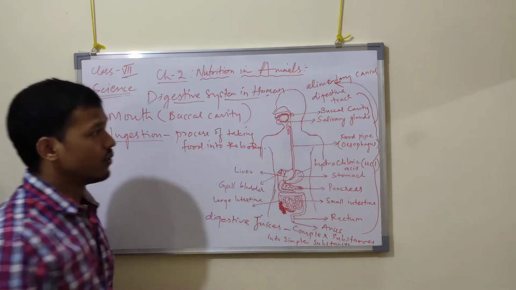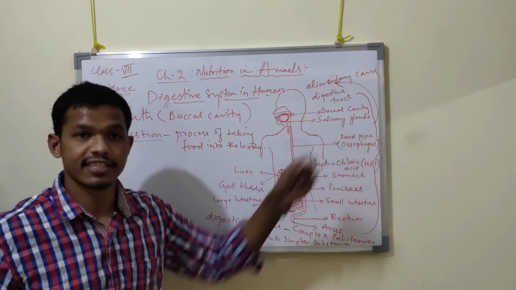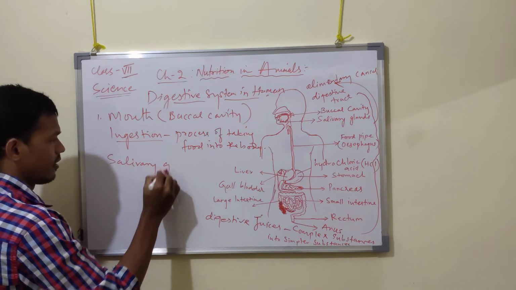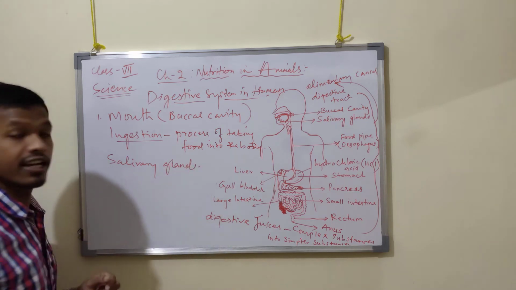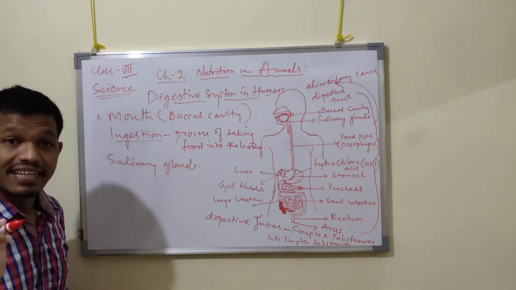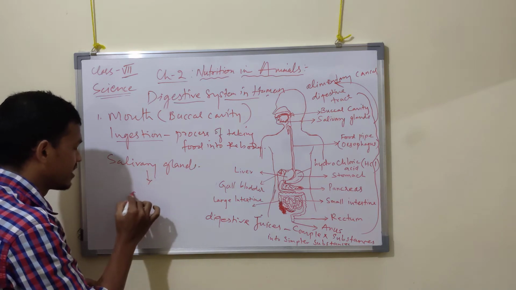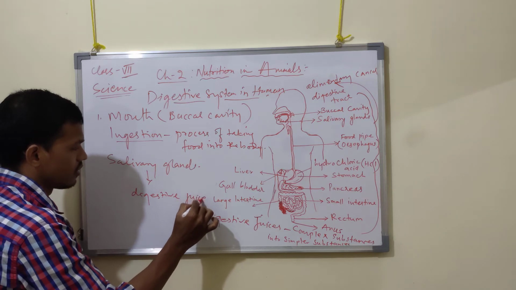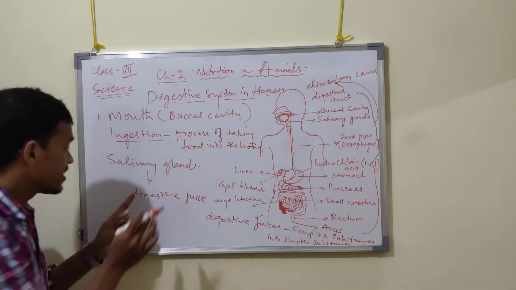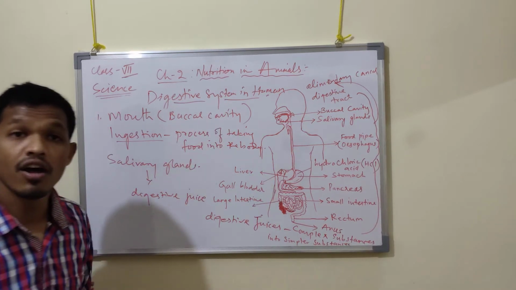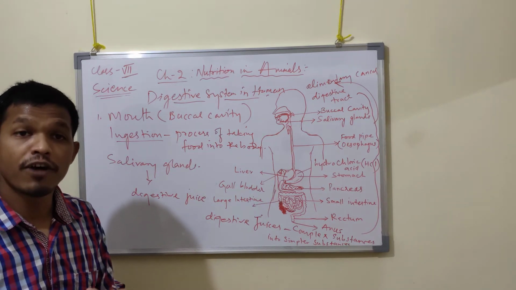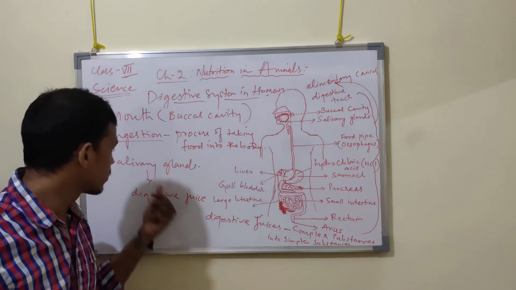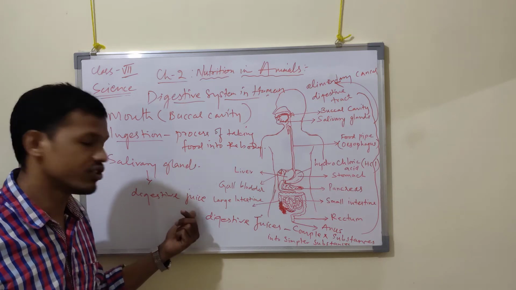As you all know, in the buccal cavity we have salivary glands. These salivary glands secrete some digestive juice, which will help in breaking down the food. This digestive juice mixes with the food particles and further helps in breaking down food into simpler substances. So the salivary glands secrete this digestive juice.